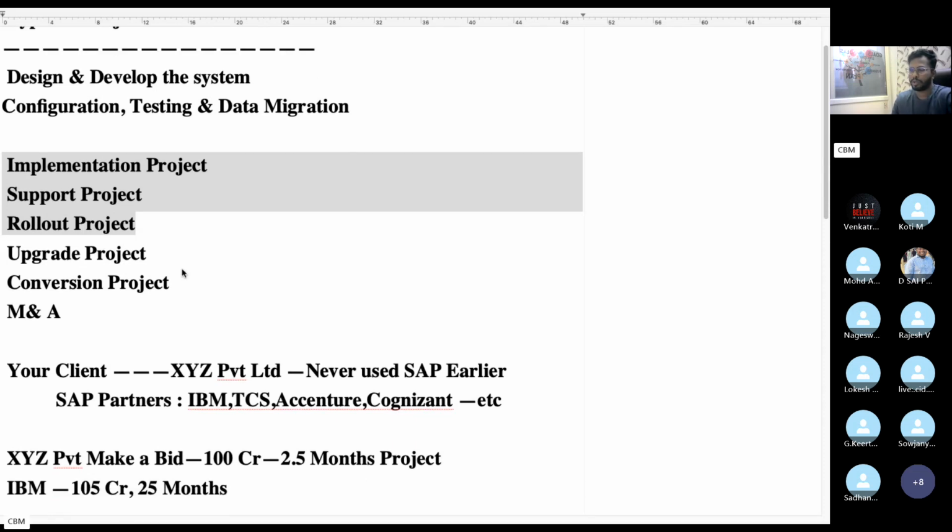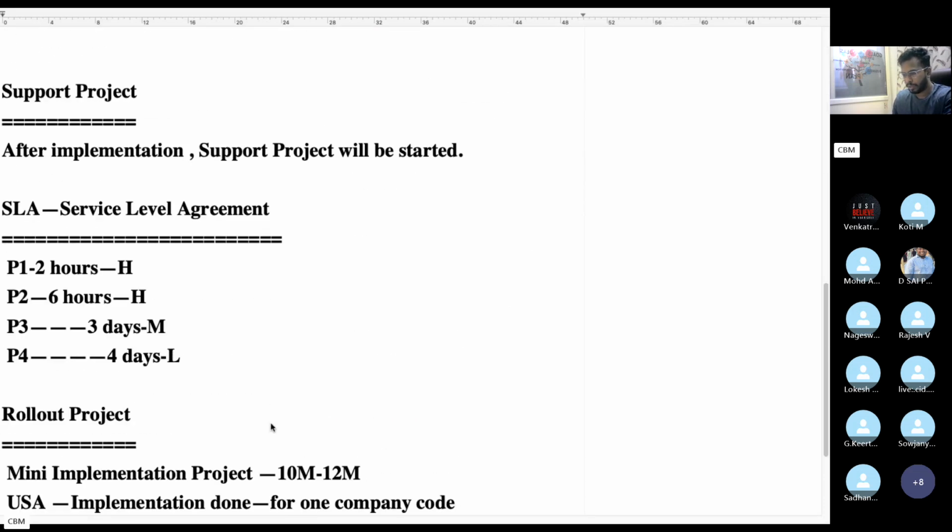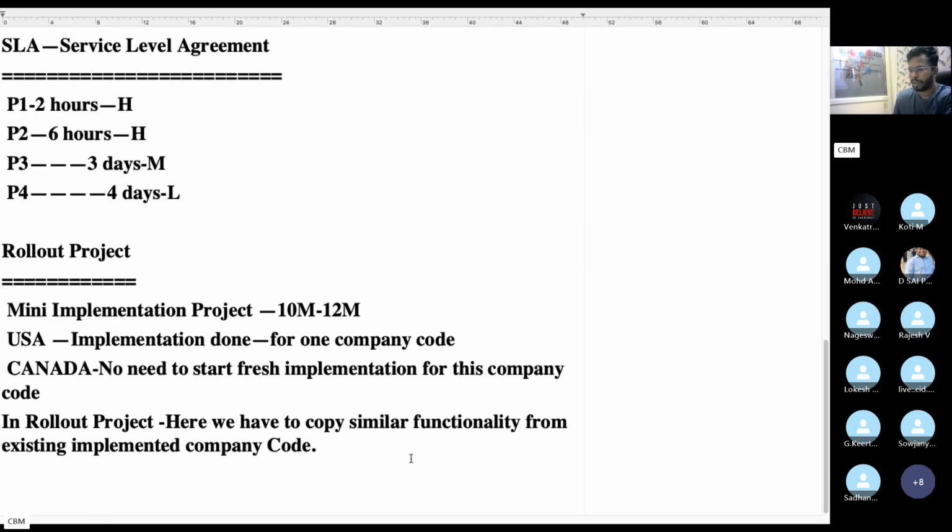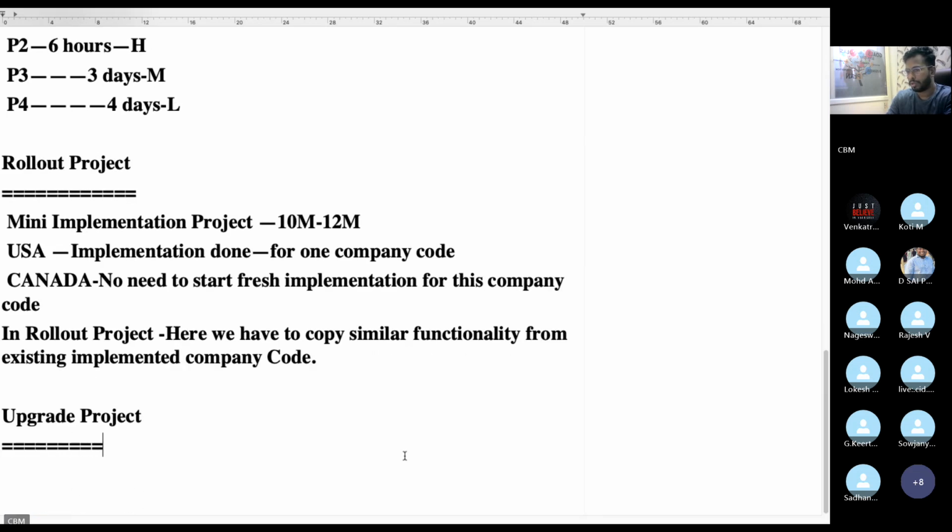Next, upgrade projects. Nowadays these projects are trending in the market. Upgrade means moving from the old version to the latest version.